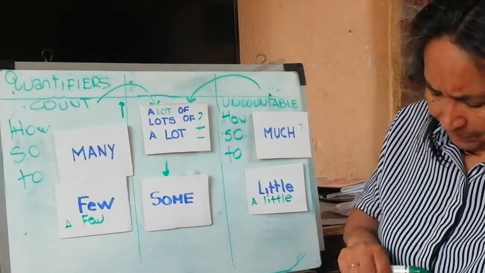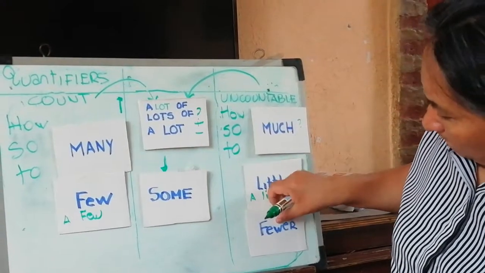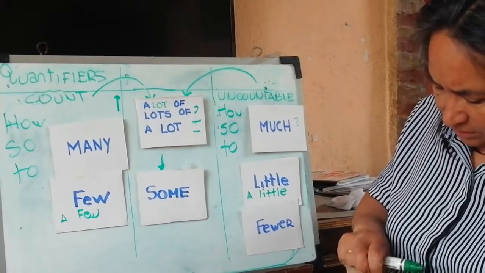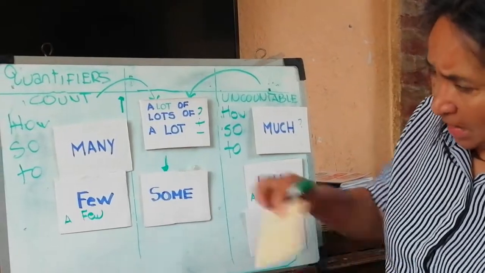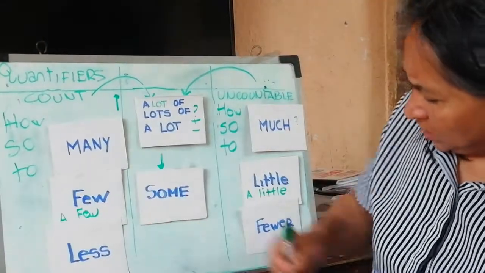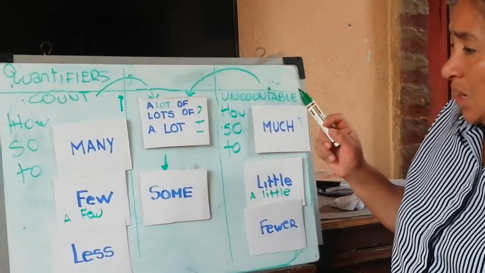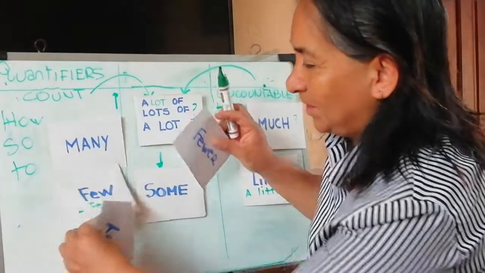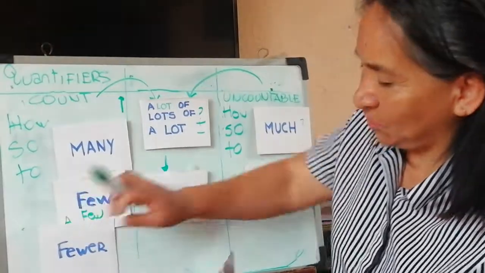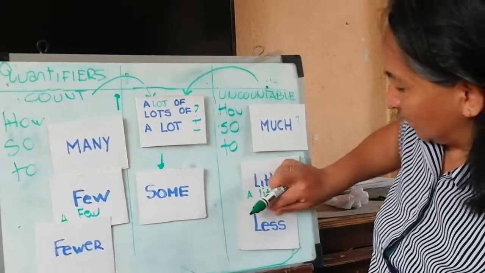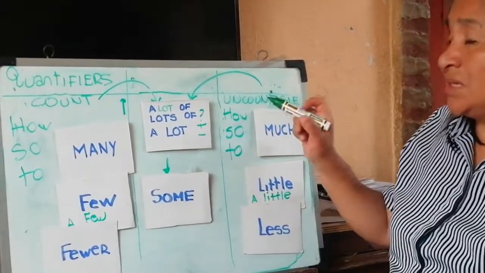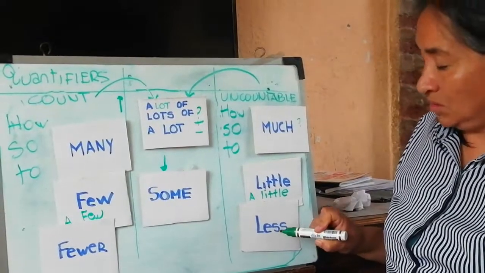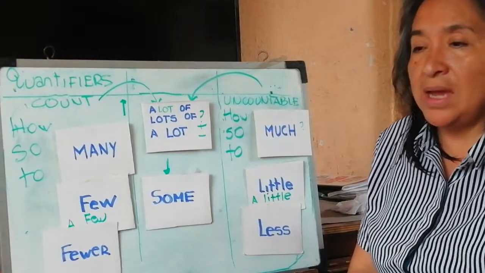Next word, fewer. Fewer and less. Fewer is used for count nouns, and less is used for uncountable nouns.